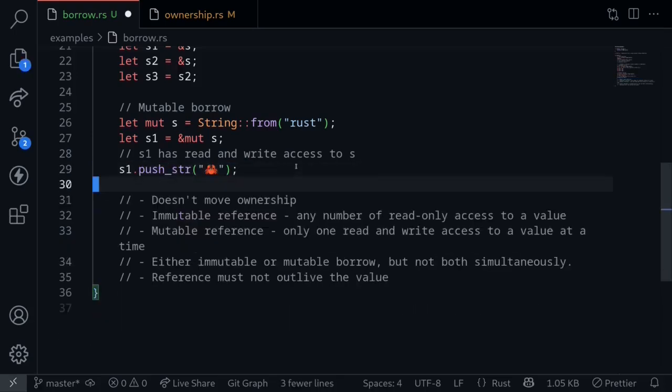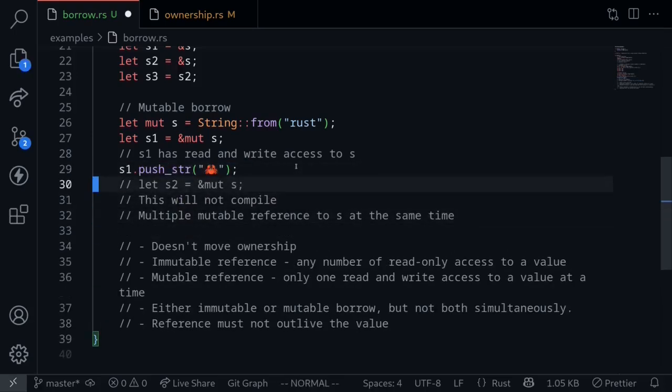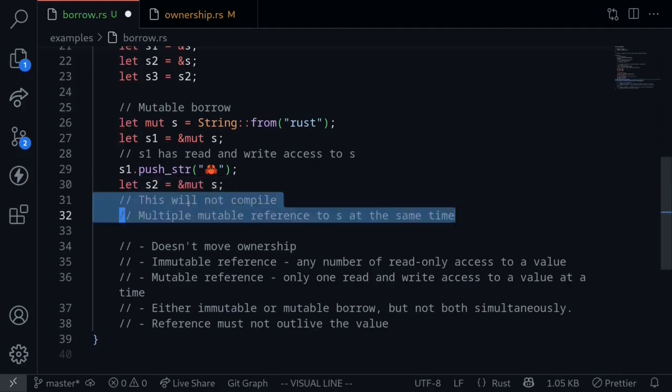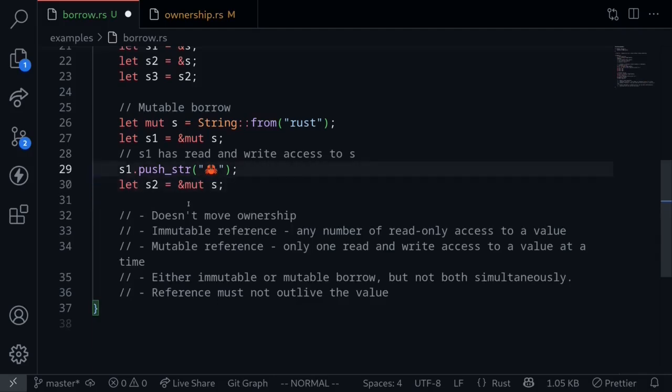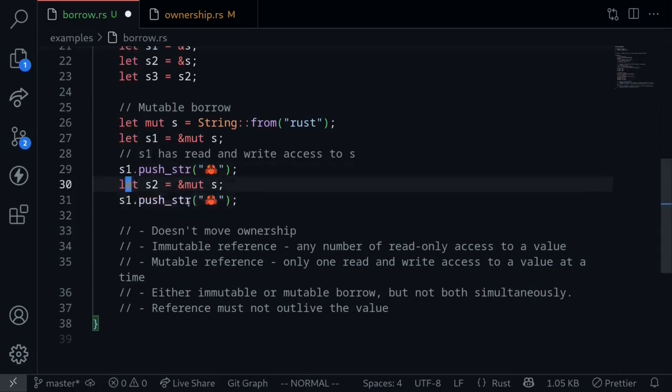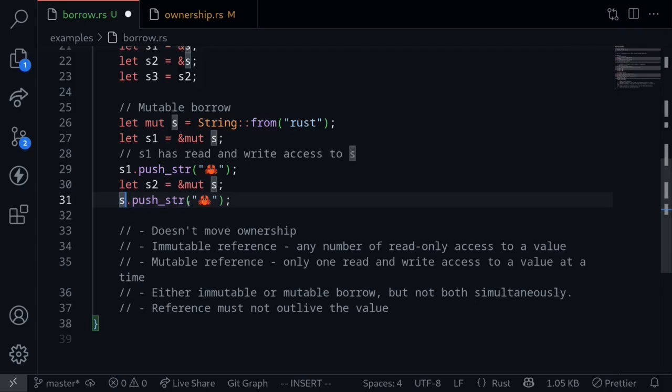So if we try to create another mutable reference, s2, then this code will not compile. However, if we move this line of code to after modifying the string s using the reference s1, then this code will compile. For example, after pushing the emoji of a crab into the string s using the reference s1, we create a new mutable reference called s2, and then do the same thing, except here, push the string using the mutable reference s2, then this code will compile.